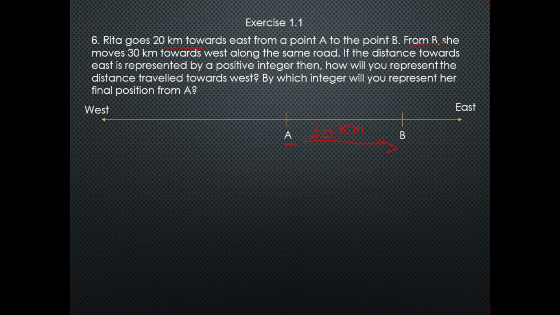From B, she moves 30 km towards west along the same road. Now Rita goes towards west 30 km. Let's assume this is point C.